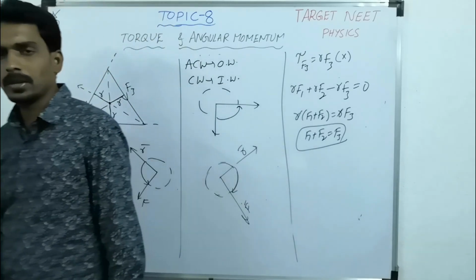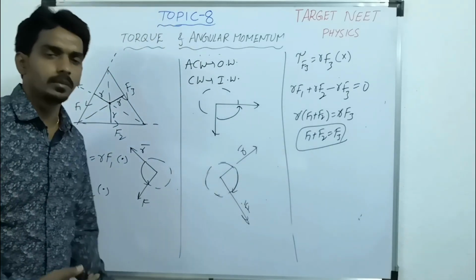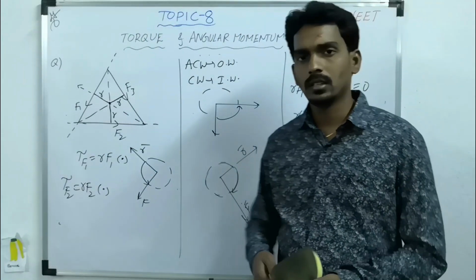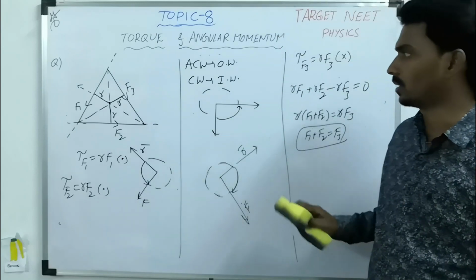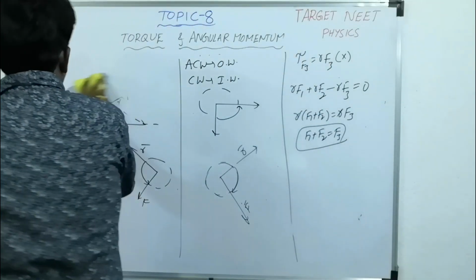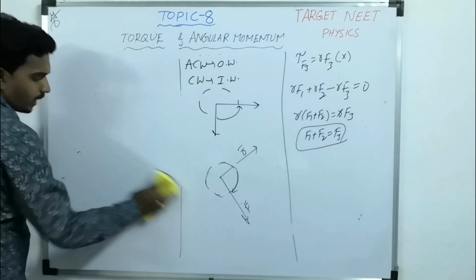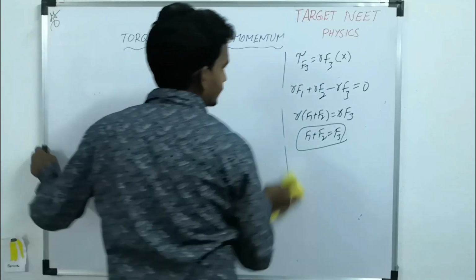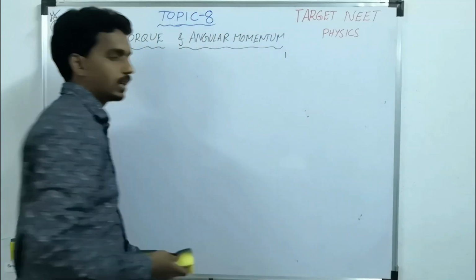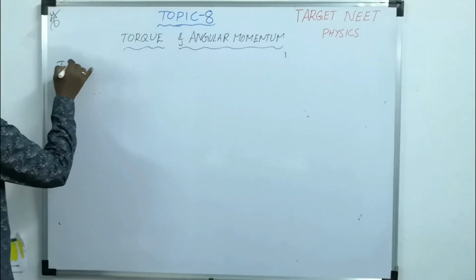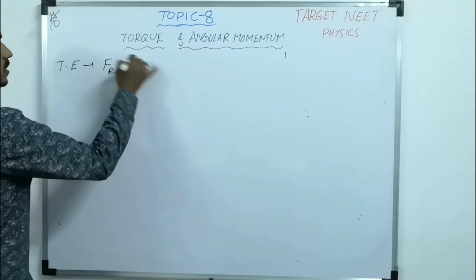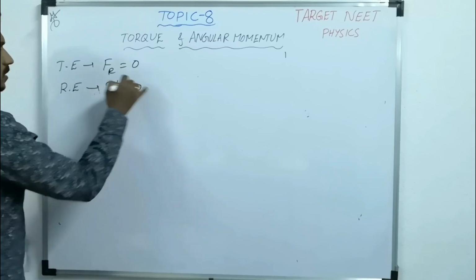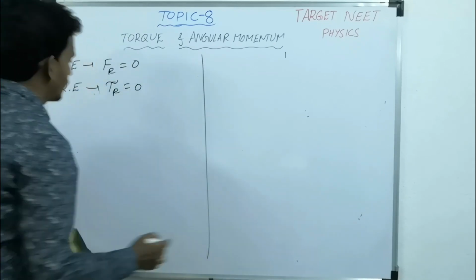Sometimes the questions will be asked based on the rotational equilibrium also. Let us understand what is the meaning of rotational equilibrium and let us solve one or two questions also based on that. So there are two types of equilibrium mainly. One is translational equilibrium and another one is rotational equilibrium. So usually in mechanics you will get. Translational equilibrium means resultant force on the system is 0. Rotational equilibrium means resultant torque is 0. This is what you have to remember.